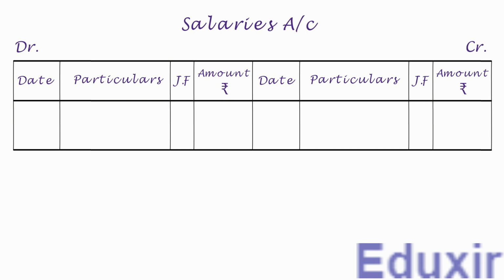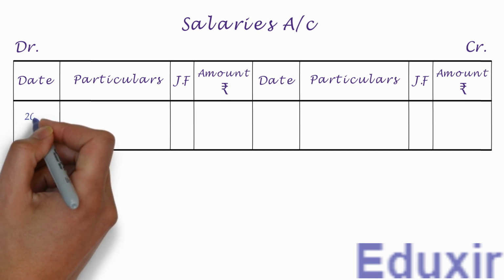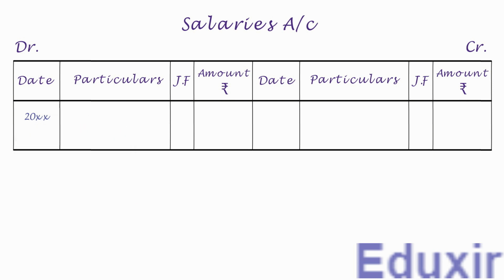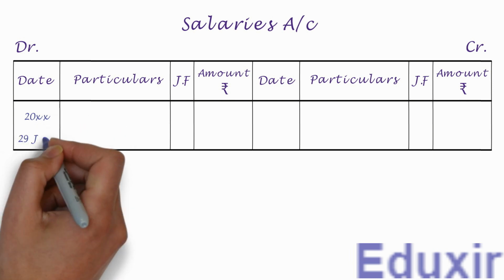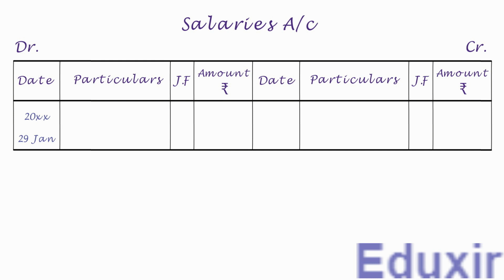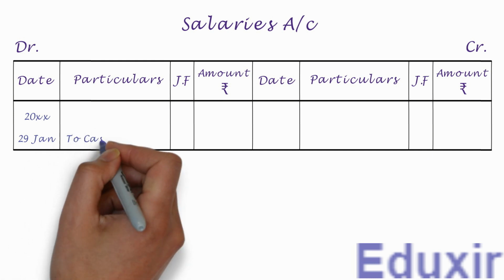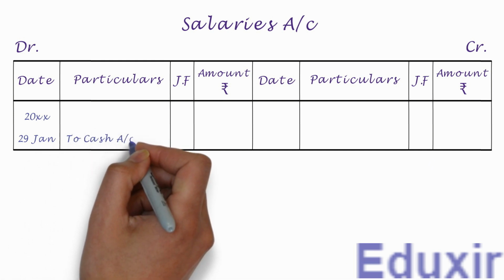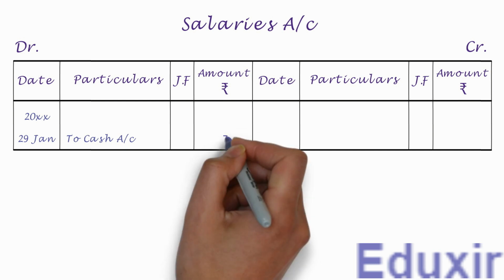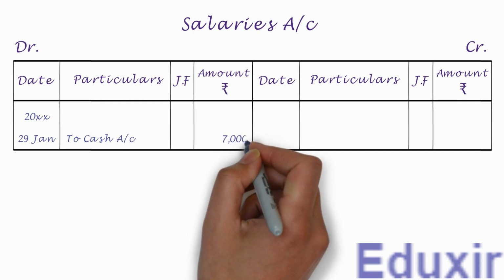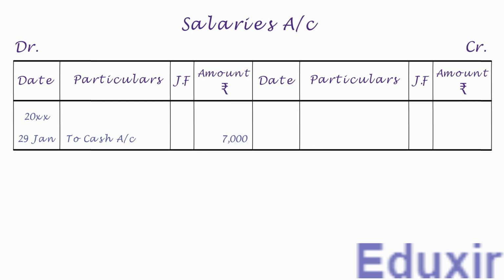Now on the debit side, let us first write the year in the date column. Let us now write the date. We need to write to cash account into the particulars column. Let us write the debit amount of 7000 rupees into the amount column. With that, we have completed the posting of this journal entry into the salaries account.